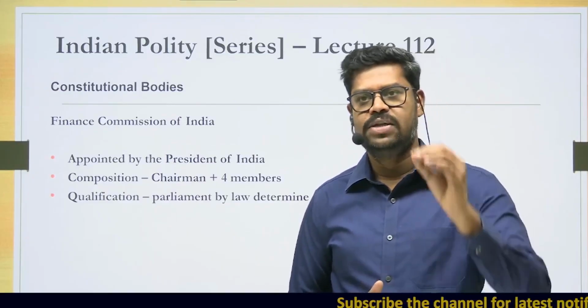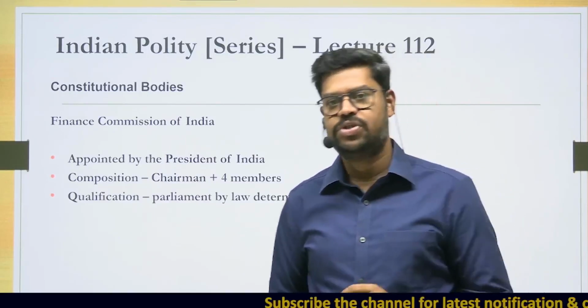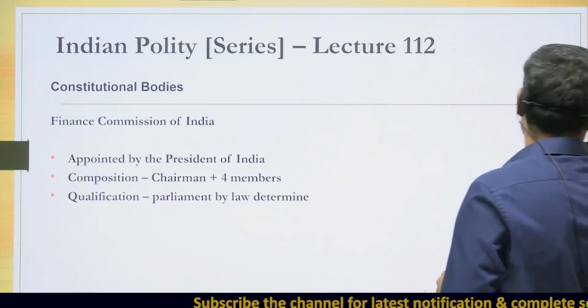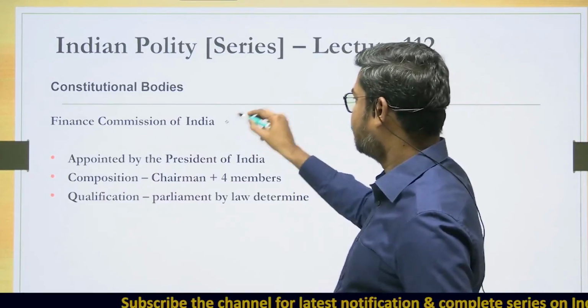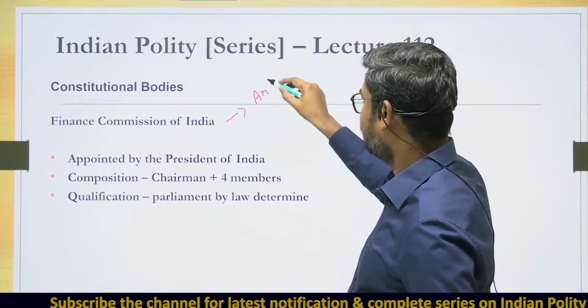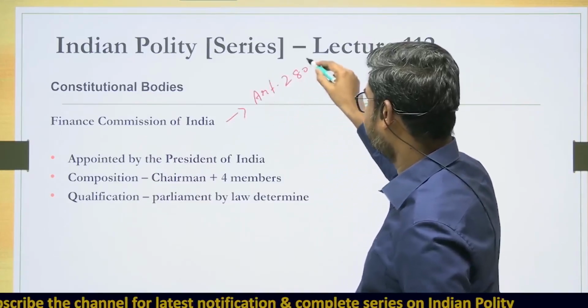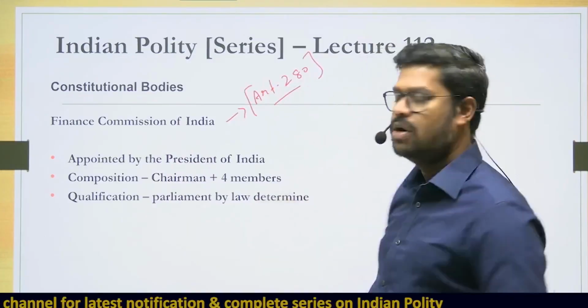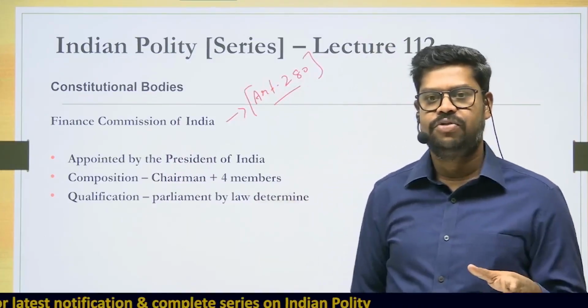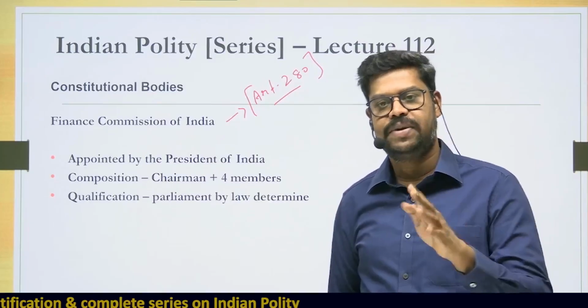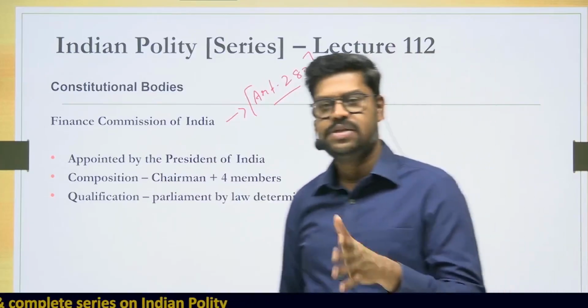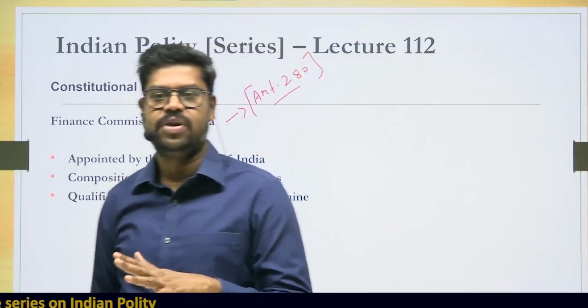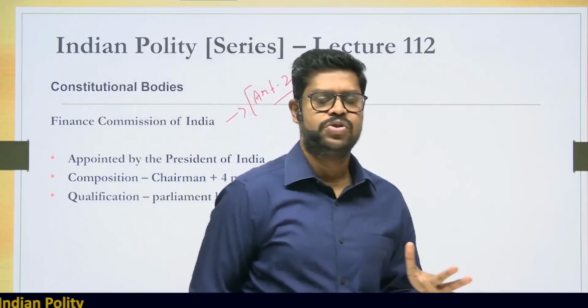So what is the relevant article based on which the Finance Commission is established? The first and foremost thing is, it is Article 280 of the Constitution that allows for the establishment of the Finance Commission of India. And who is supposed to appoint the Finance Commission of India? As per the Constitution, it is the President of India. It is the President who has to appoint the Finance Commission of India according to the Constitution.